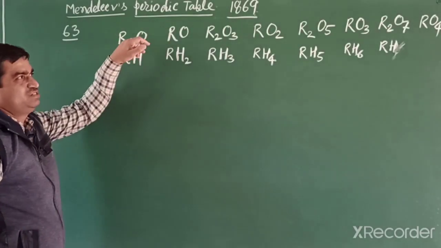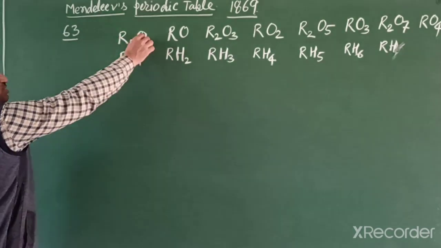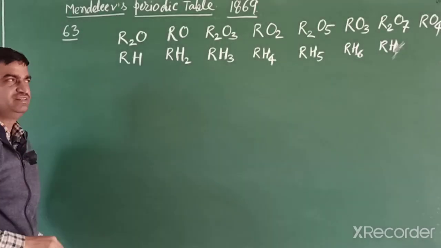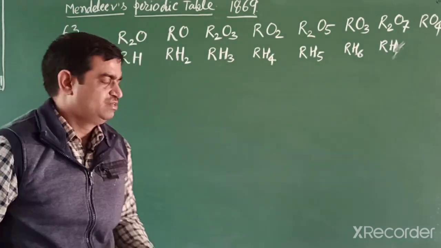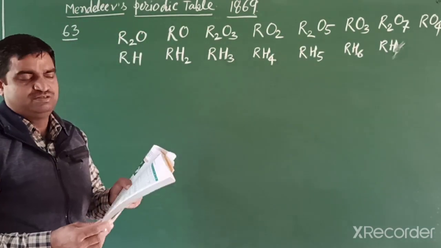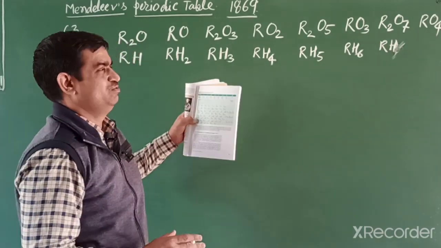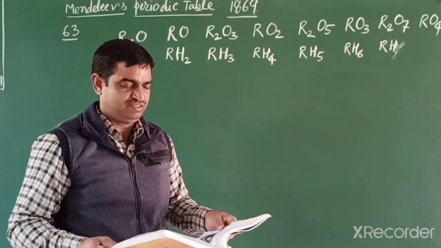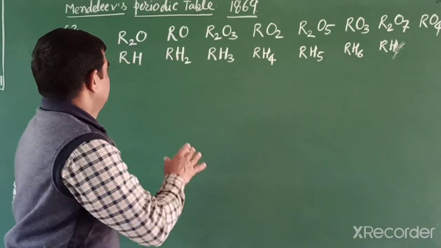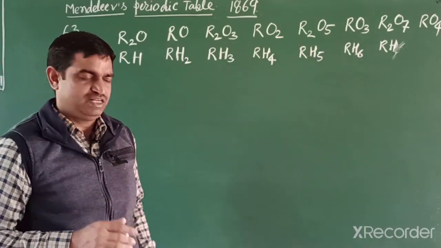R means he represents an element, and O means the reaction with oxygen, giving oxides and hydrides. The lighter element is at the top and the heavier elements below, as in our NCERT book. You can observe that periodic table. The main criterion of Mendeleev's classification is that the chemical properties of the elements are a periodic function of their atomic mass.